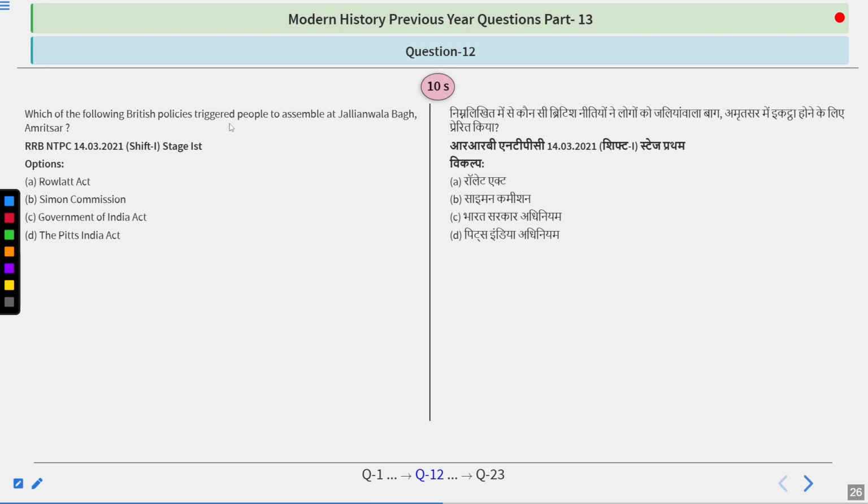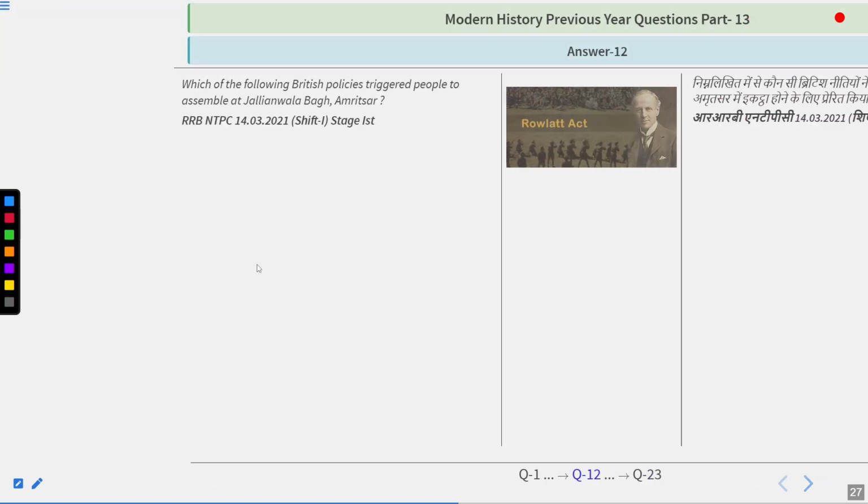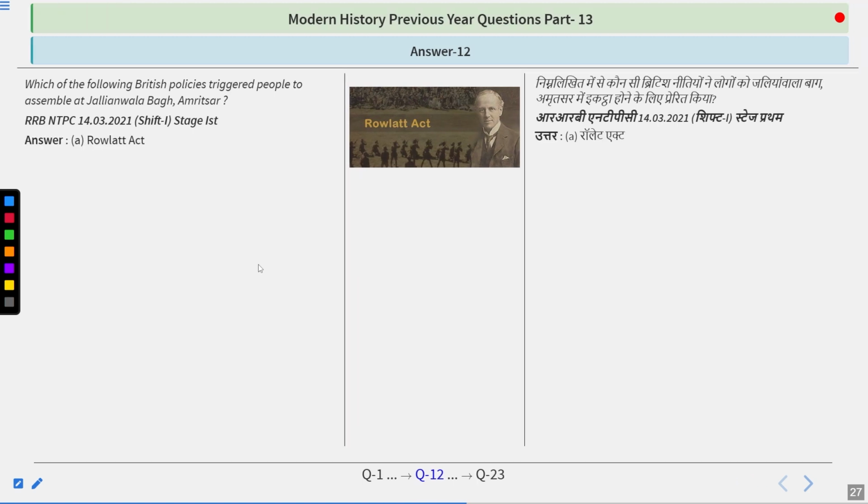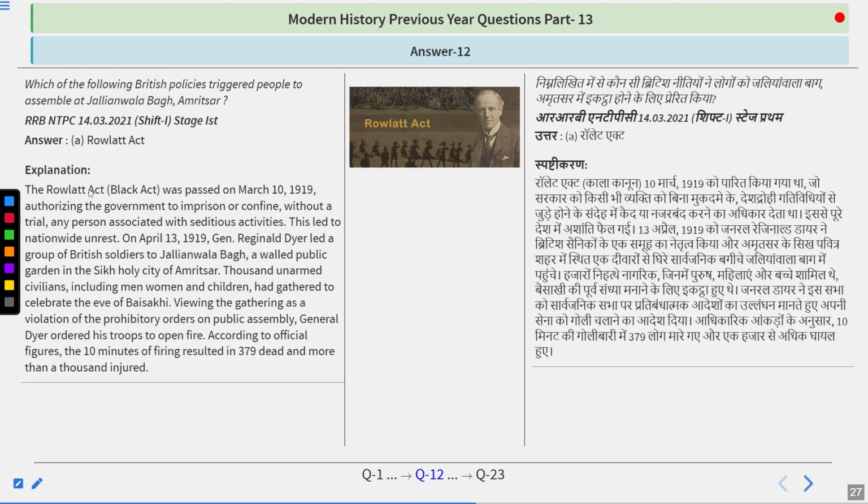Which of the following British policies triggered people to assemble at Jallianwala Bagh, Amritsar? Very simple one. Options are in front of you. Rowlatt Act, Simon Commission, Government of India Act, Indian Councils Act. And I guess the answer you are looking for is quite correct because we have already done a lot of questions in this matter. So the answer is Rowlatt Act.